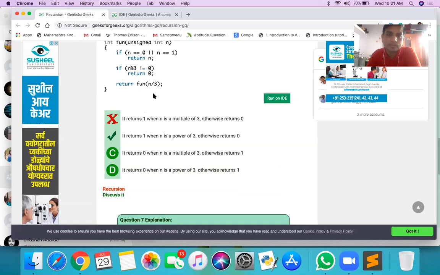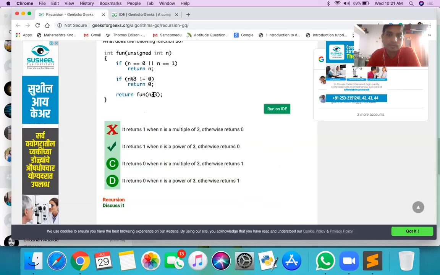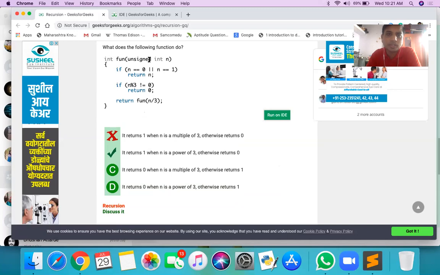No, sir. We can take any random number. Just give the example as 21. If it is 21, then 21 modulus 3 not equal to 0 is false. So return fun of 21 divided by 3, which is 7. So fun of 7 will be called. Now 7 modulus 3 not equal to 0 is true. So return 0. So if it is a multiple of 3, it is returning 0.